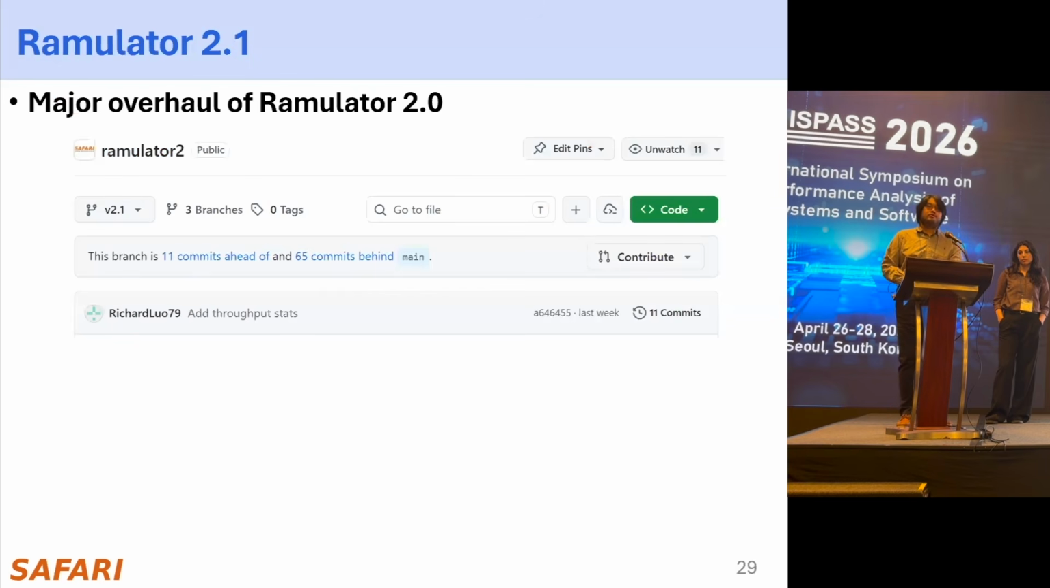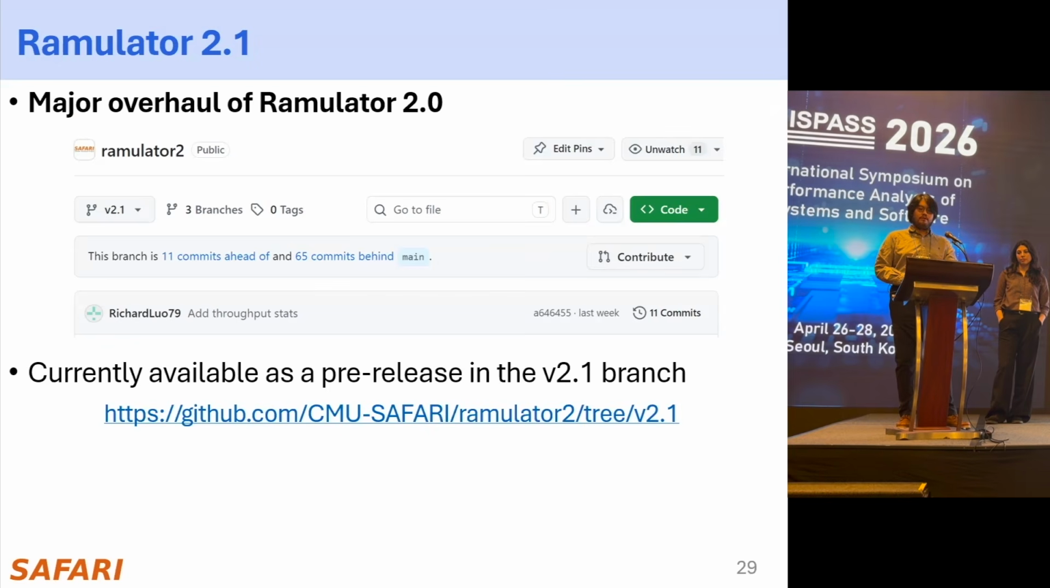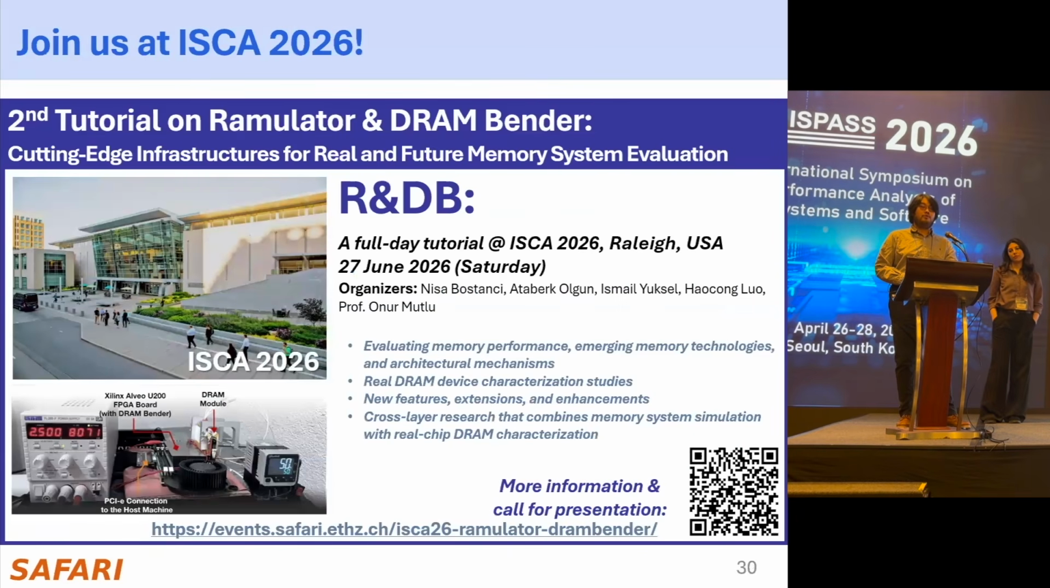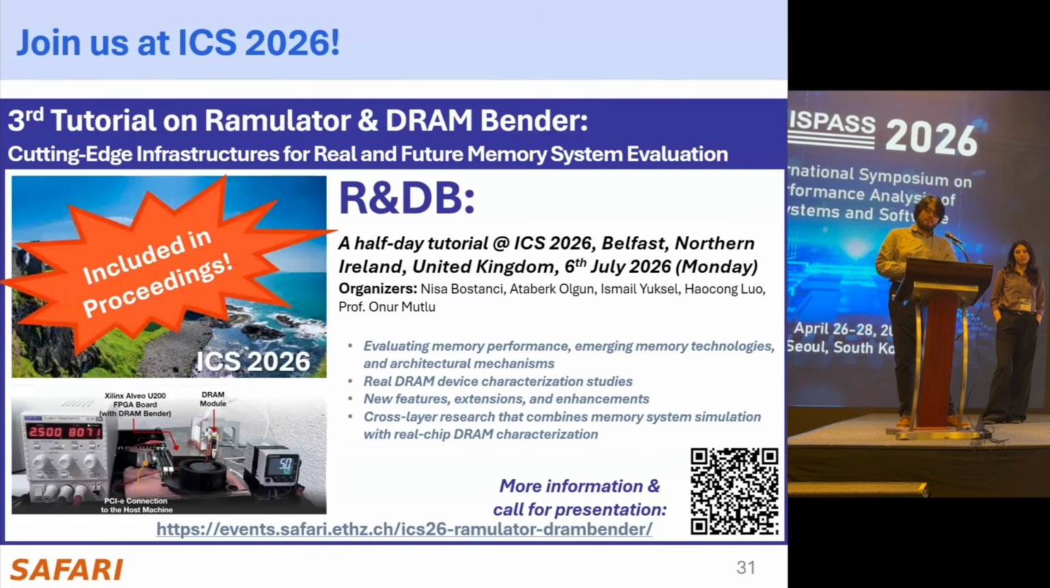We also take this chance to introduce Ramulator 2.1, which is a major overhaul of Ramulator 2.0. It's currently available in the 2.1 branch, and if you're interested in learning more, please attend our workshop and tutorials at ISPASS. The proceedings will also be published at ISPASS.